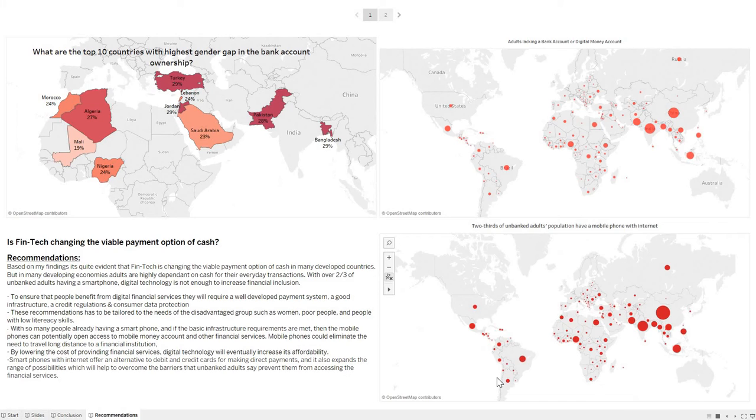By lowering the cost of providing financial services, digital technology will eventually increase affordability because smartphones will be an alternative to a debit or a credit card for making direct purchases or payments. At the same time, it'll expand the range of possibilities, which will help to overcome the barriers that unbanked adults say prevent them from accessing financial services.